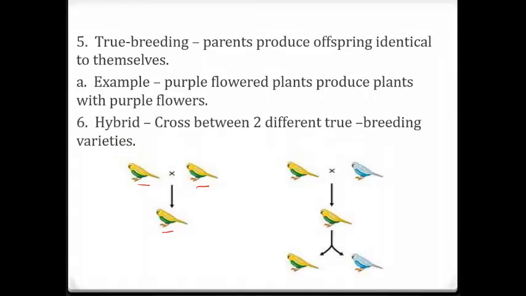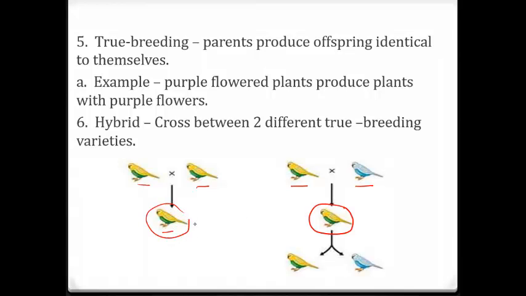A hybrid is a cross between true breeding parents. So in this second example, you have the green and yellow crossed with the blue. So that's going to be a hybrid. This particular offspring, although it has the outward trait of parent number 1, doesn't have all of the same genetic information as this particular bird does.